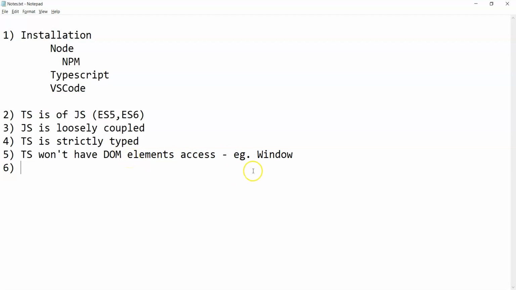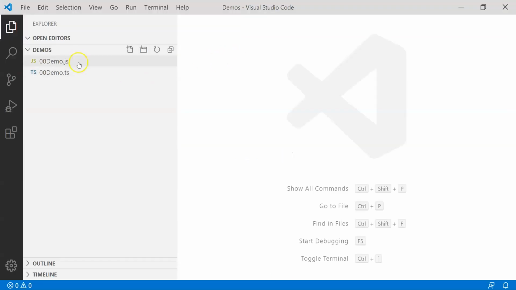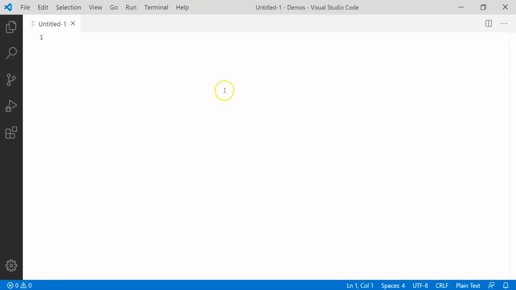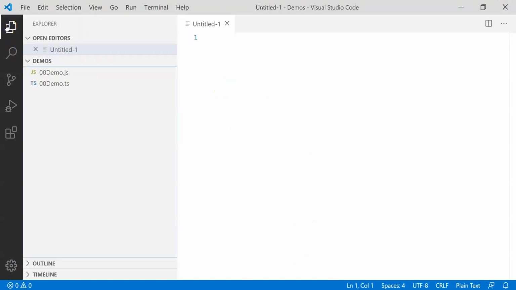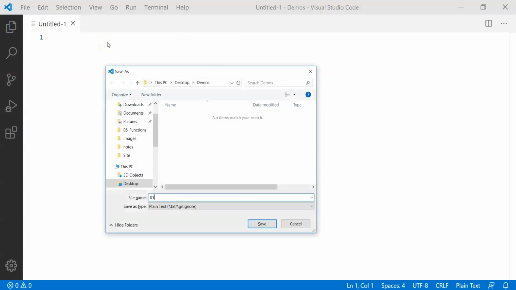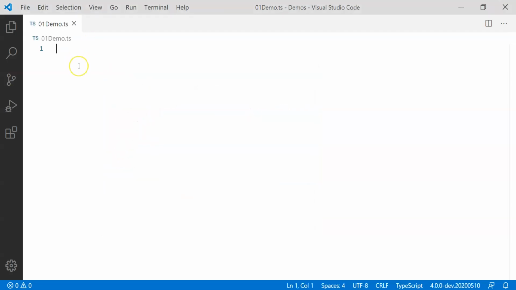Let's talk about functions now. So again, I'll move to VS Code, and this time we'll create a new file. Let's name this file 01 demo.ts, and in this ts file we'll be creating a function.